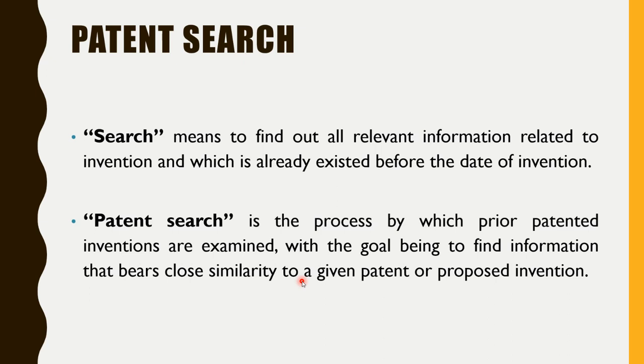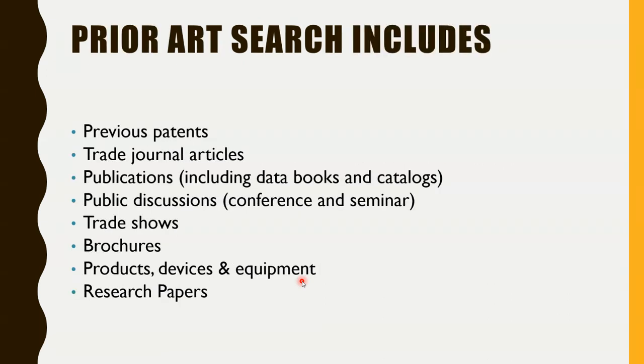So we need to do the patent search in different databases.